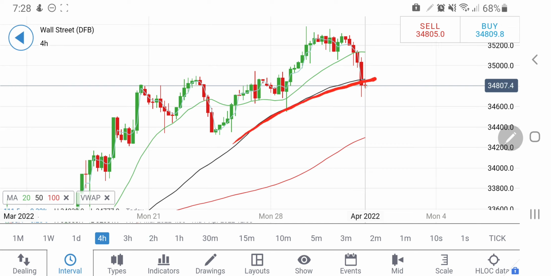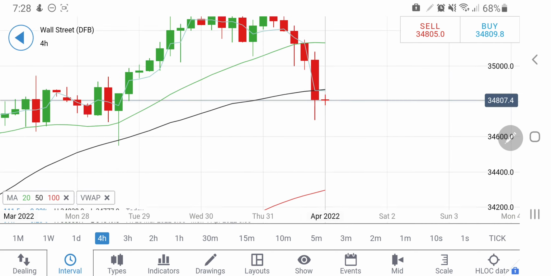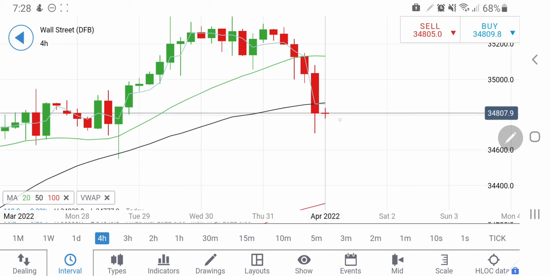And yes, it is trying to get the support, and now this is going to be the resistance. So yes, if you see it trading above this zone at 34,900, possibly that is the time one can consider that this is going to reverse a bit. How far could this reverse? It can again try to come back towards 35,000, and from there the drop can be expected.